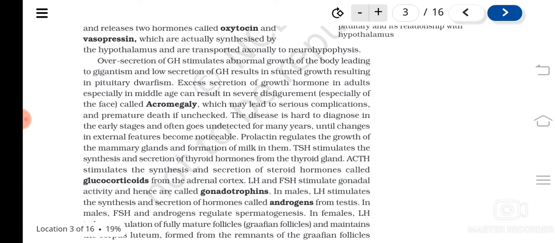What is the function of it? It stimulates the growth. Okay, so over secretion of GH causes what? Gigantism. And low secretion of GH causes what? Stunted growth or dwarfism.